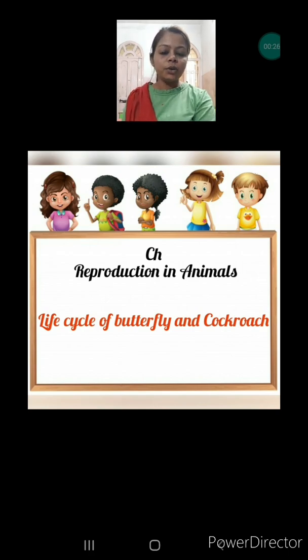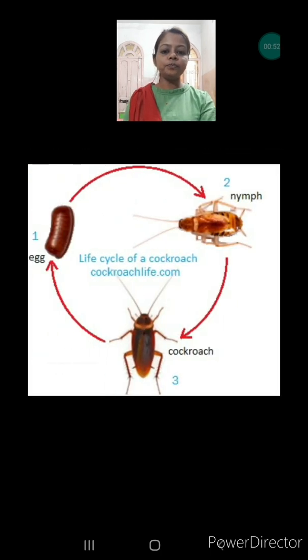Here also we are going to discuss life cycles which start with the egg, because the butterfly and the cockroach are examples of insects. More examples of insects are mosquitoes, the housefly, the grasshopper and so on. All insects lay eggs to reproduce their babies. So in this video we are going to discuss two life cycles, the butterfly and the cockroach. Without wasting time, let's start our video.